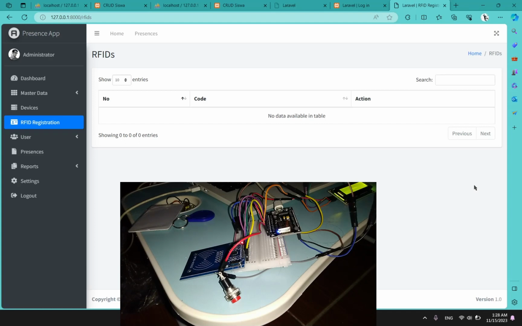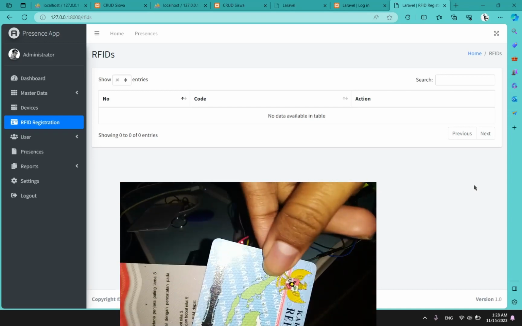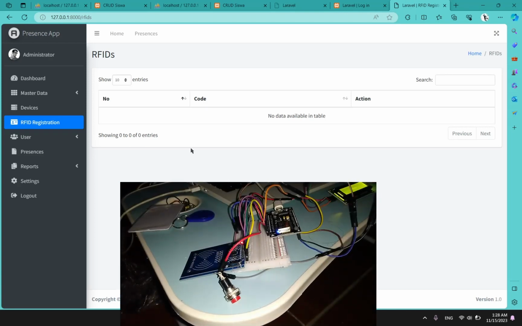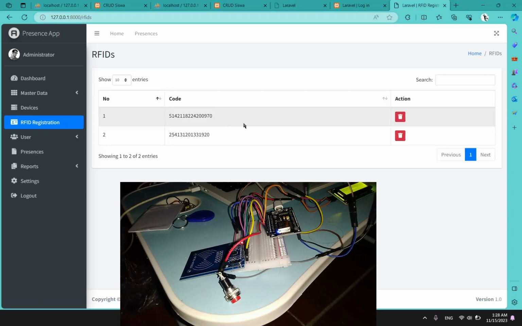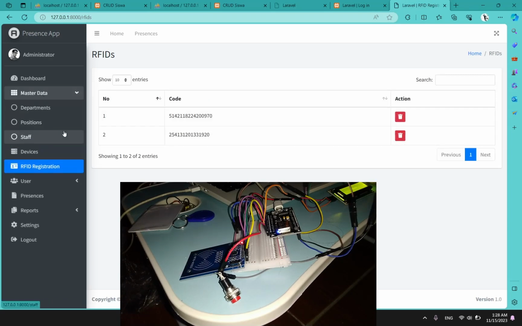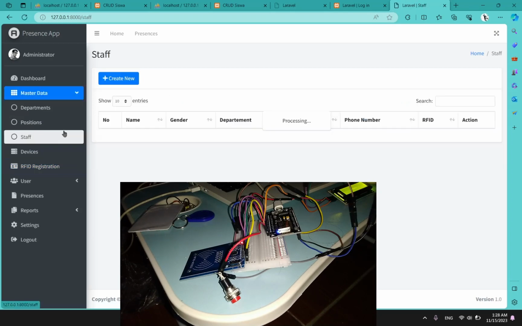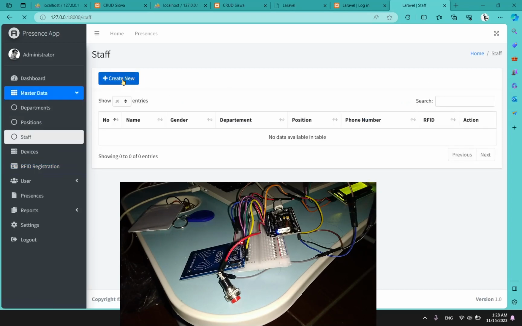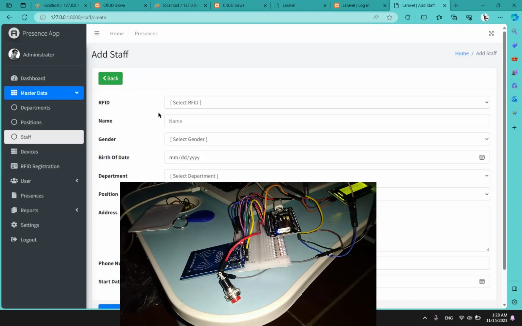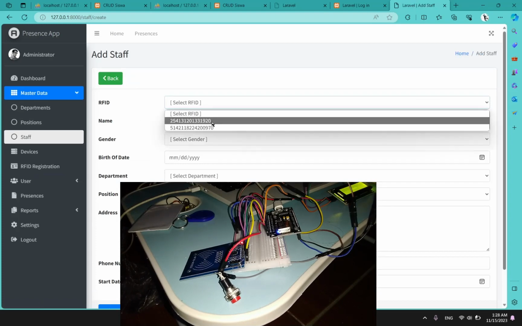Then let's try to register my ID card. So I just registered my ID card and my driver's license. Okay, here on the website I can see two new RFIDs registered, and then I can register new staff or person using the registered RFID.